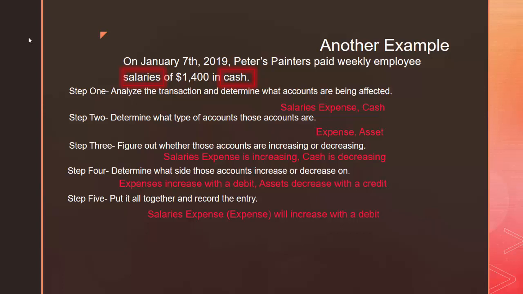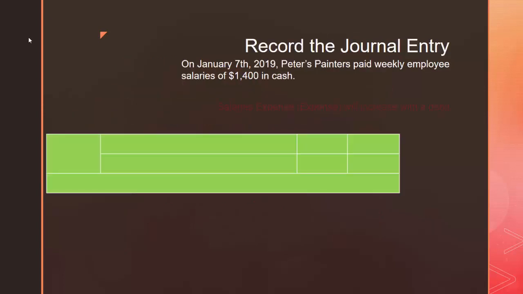First things first, salaries expense. Our expense account is increasing, and like all expense accounts, it's going to increase with a debit. Cash, our asset account, is decreasing, and because it's an asset account, it decreases with a credit. So we're ready to record this transaction.